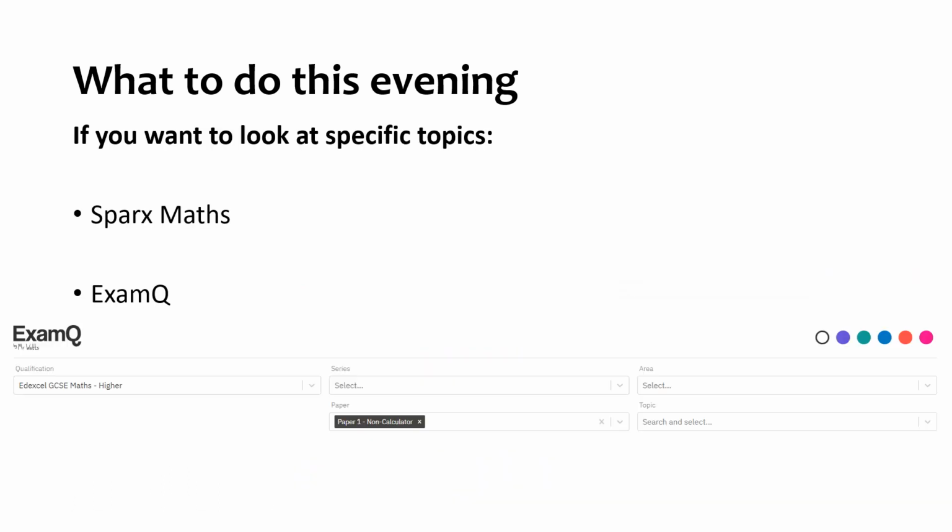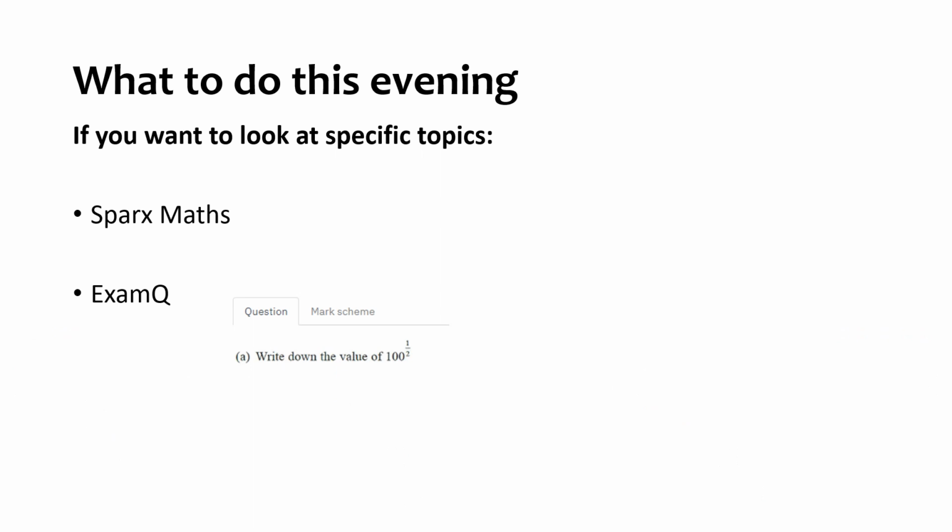You could also go to ExamQ. We've seen this before. Make sure you choose Foundation, not Higher, and make sure you choose those calculator papers, Paper 2 and Paper 3. Remember, it could be in either paper. Paper 2 and Paper 3 could have the same content. It could be that here you want to search plotting a graph. You want to remind yourself to plot a table and then to plot those points and join it up. You could also, on ExamQ, see the mark scheme to help you know where to pick up those marks.